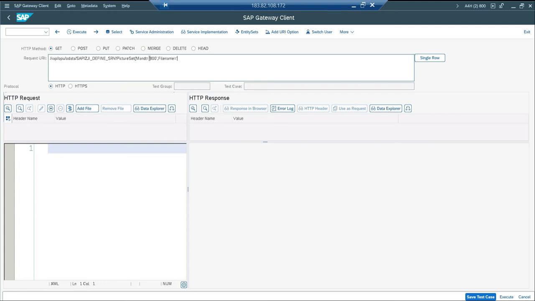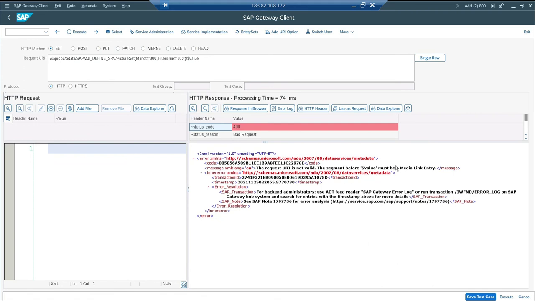I think I'll get another error. I'll show you, because the media related method get stream is not implemented. I hope I'll get an error. Dollar value defines that this URI has media information and it has to trigger only stream related methods like get stream, create stream, update stream, or modify stream. People who have not seen my media handling OData service video may find it a little difficult to map this. Just go and have a quick look at that media handling OData video. And I'm going to execute it.